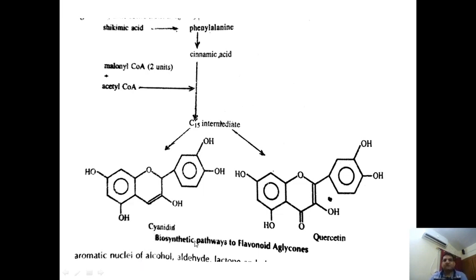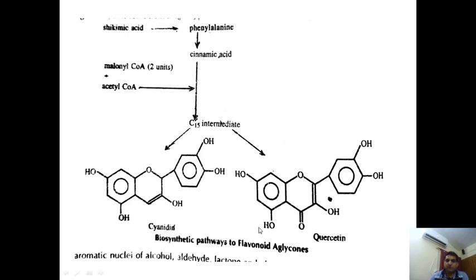The next example is the biogenetic pathway for flavonoid aglycones. The flavonoids are also glycosides. You know that glycosides have two parts: one is aglycone and the other is glycone. Glycone consists of the sugar portion, whereas aglycone is the non-sugar portion.